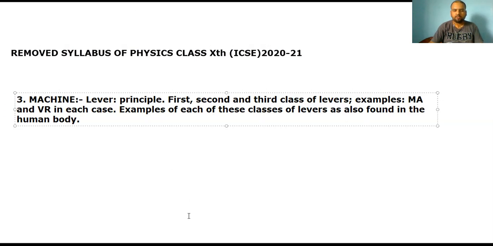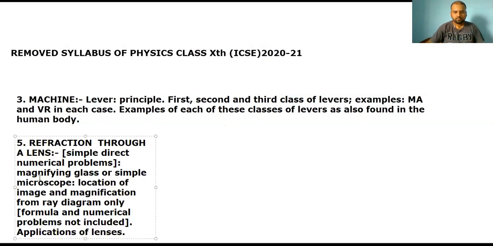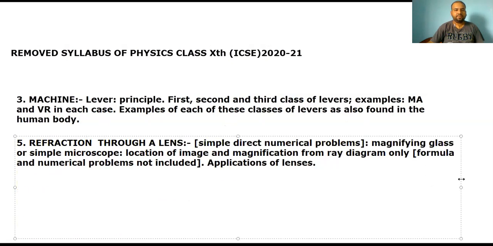Now if we talk about the next chapter, refraction through a lens. From this chapter, if you see, so many topics have been removed. Refraction through a lens had simple direct numerical problems based on lens, which have been removed.